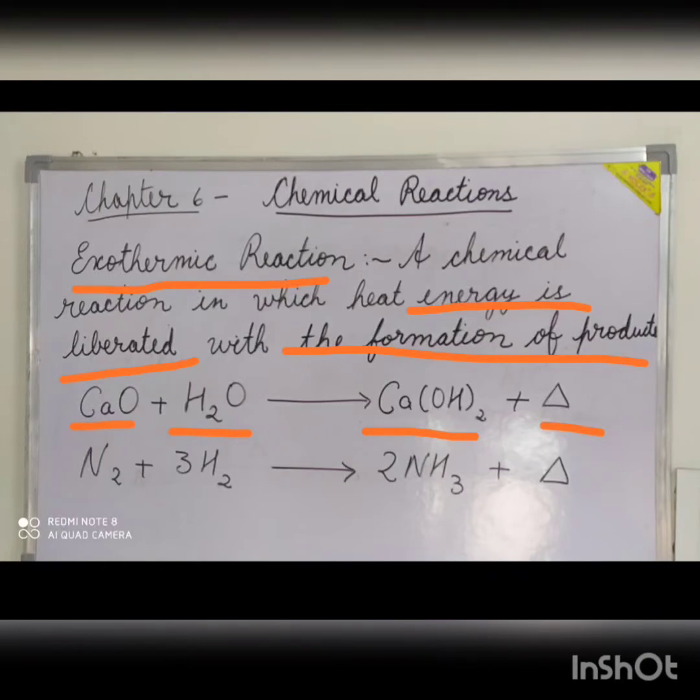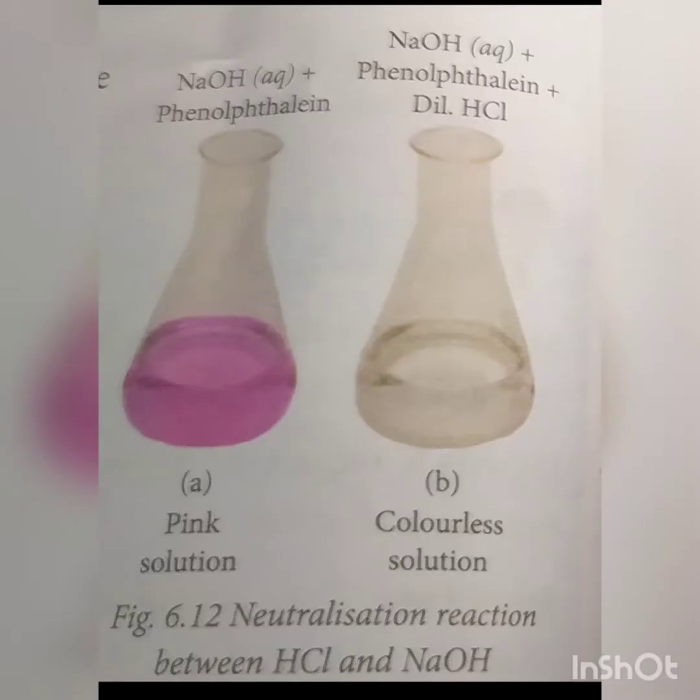Another example, when nitrogen reacts with hydrogen to form ammonia, the heat is liberated. We do an experiment to show that neutralization reaction of an acid with a base is an exothermic reaction. For this, the materials required are a flask, NaOH solution, dilute HCl solution, and phenolphthalein. The procedure for it is as follows.